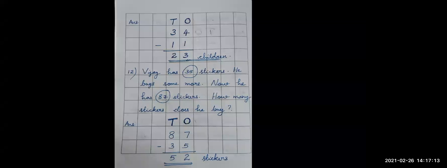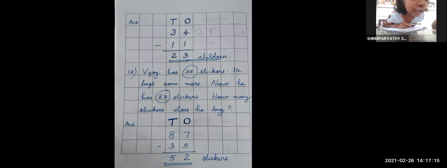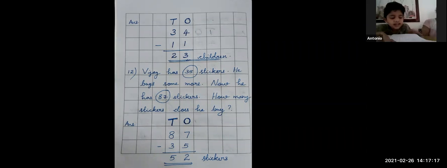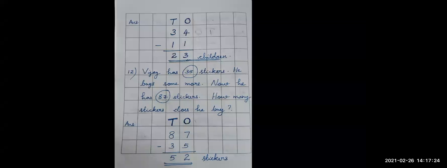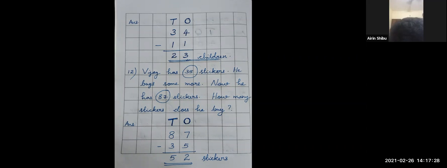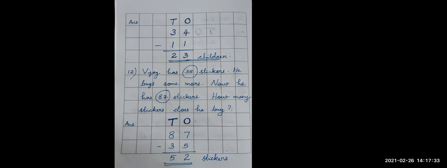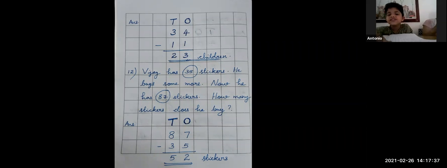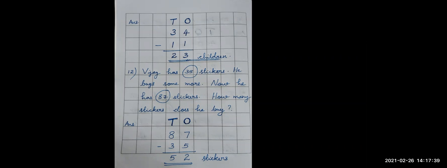Ma'am, 52 stickers. Okay, 52. Vijay has 35 stickers. He buys some more. Now he has 87 stickers. How many stickers does he buy? 52 stickers. Very good.